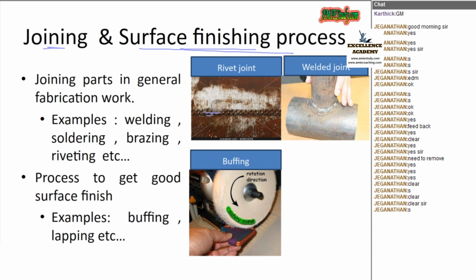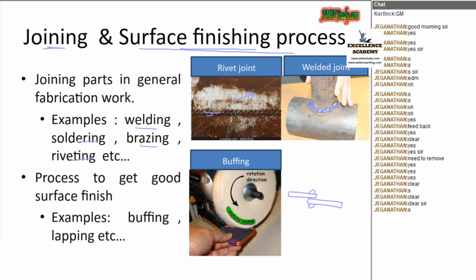Here you can see, the two sheet metals are there, and they are joined by means of a rivet. That is one type of joining process. Another one is welding. These two pipes can be welded by means of the welding process. And these are the various joining processes.